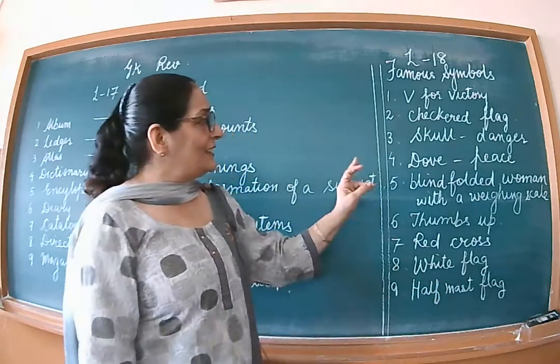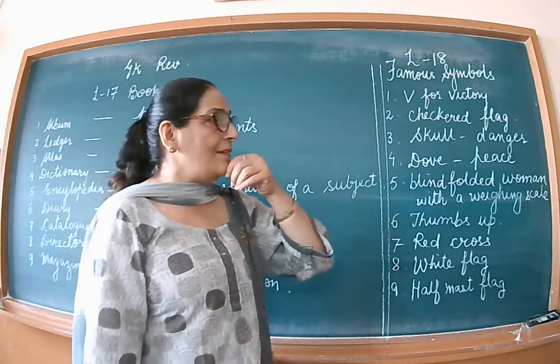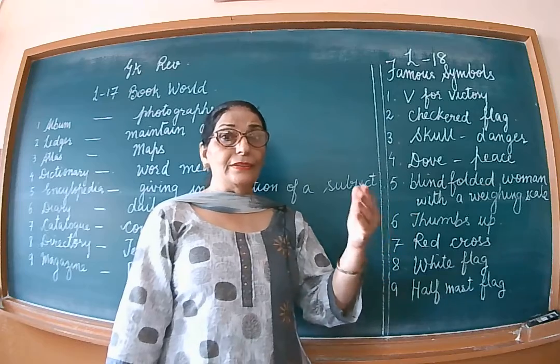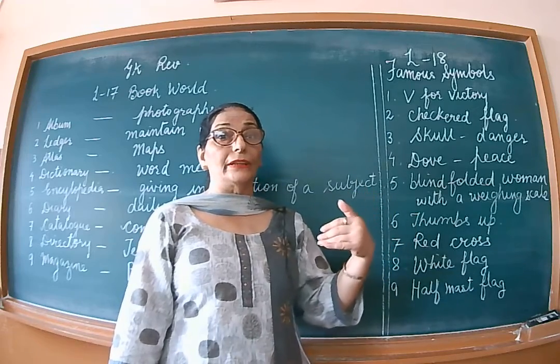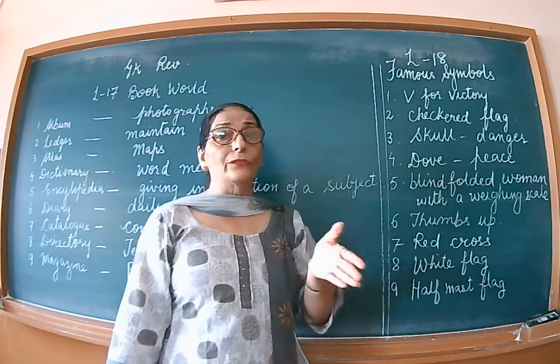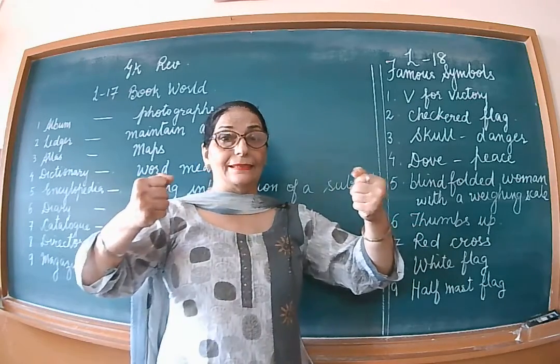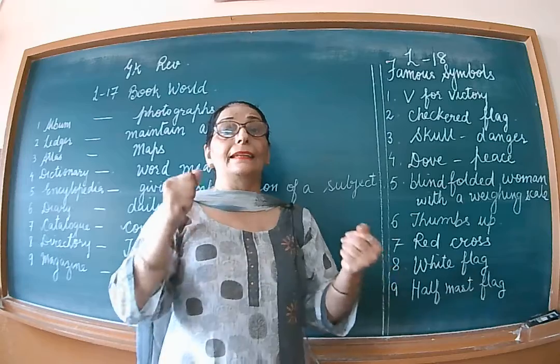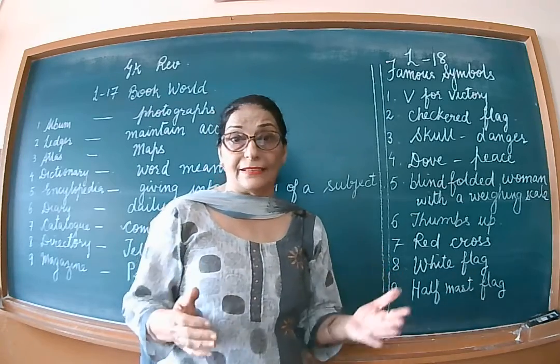Okay? So next is, whenever we go to a court, you will see that outside the court there is a blindfolded woman with a weighing balance. Her eyes are closed and she is holding a weighing balance. That is the symbol of justice.